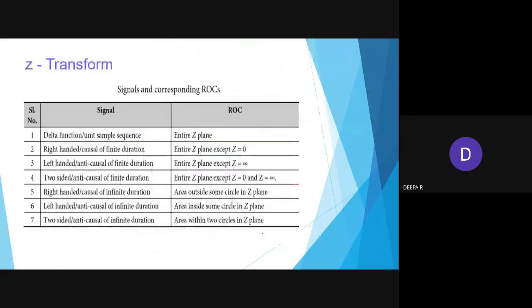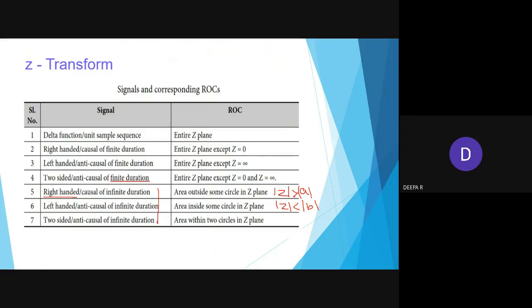Okay, so now as a conclusion, you have 7 sequences. One thing, for a right hand side sequence, I'll be telling it as modulus of z greater than a. If it is left sided, my modulus of z will be less than b. A or B, it's fine. For two-sided, it may be like a greater or b greater, so we will be writing two conditions, based on the poles.